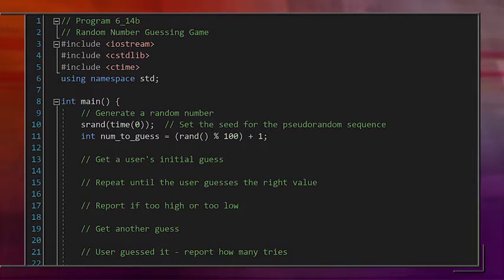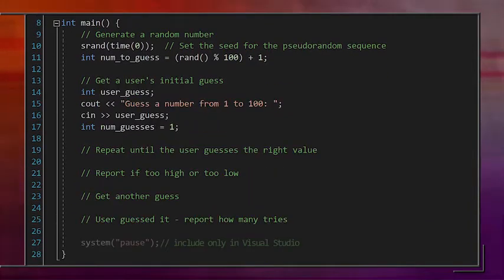What would the code be like to get a user's initial guess? Well, getting a user's guess is just outputting an instruction with cout and reading in a variable, userGuess, using cin. Since we want to keep track of the number of guesses, we create a numGuesses variable. Since this is our first guess, we initialize numGuesses to 1.